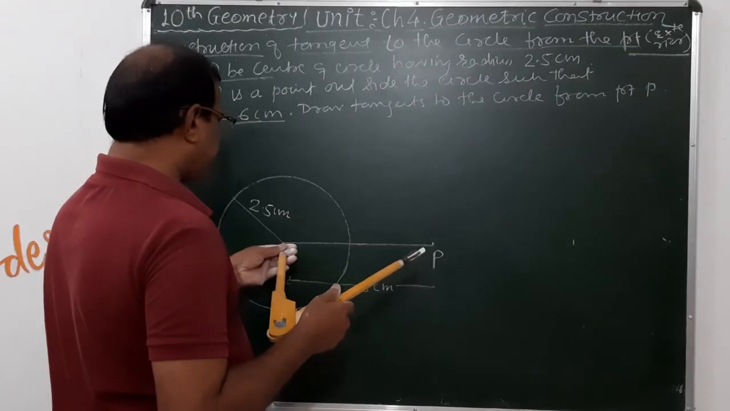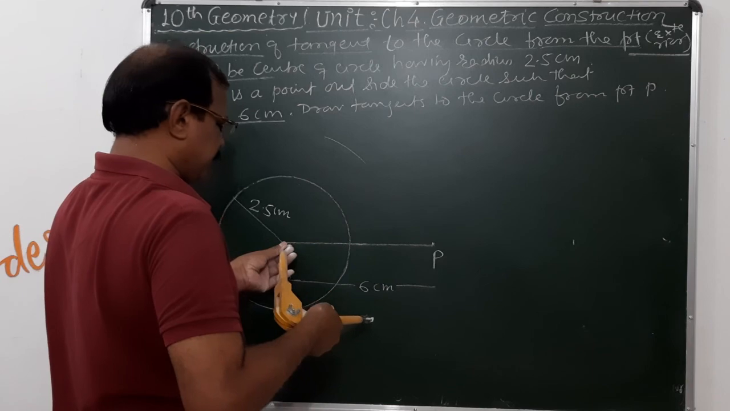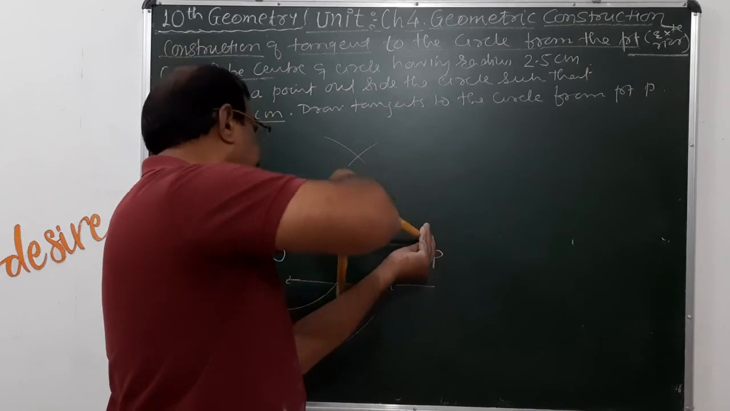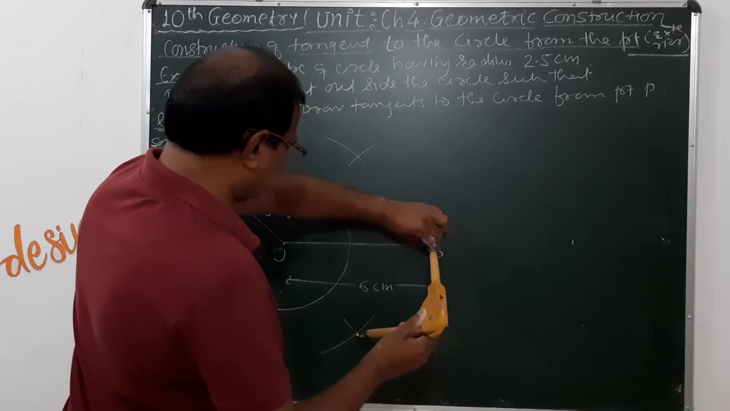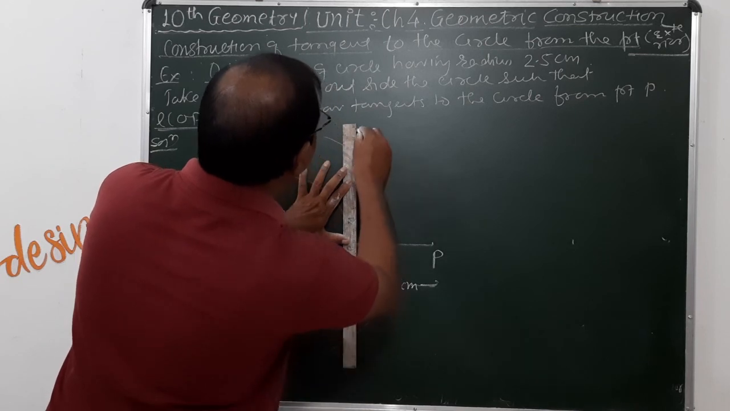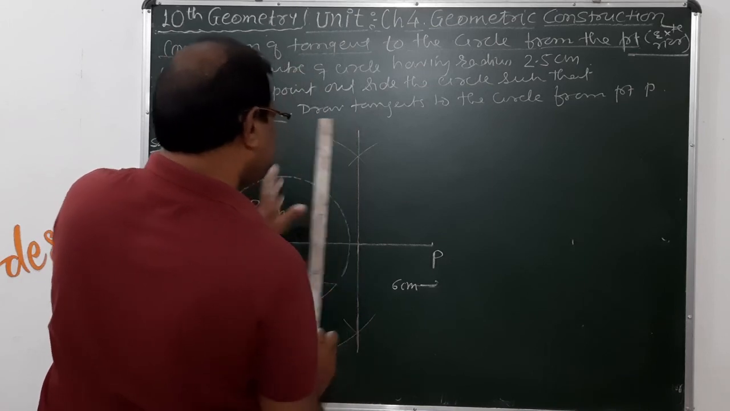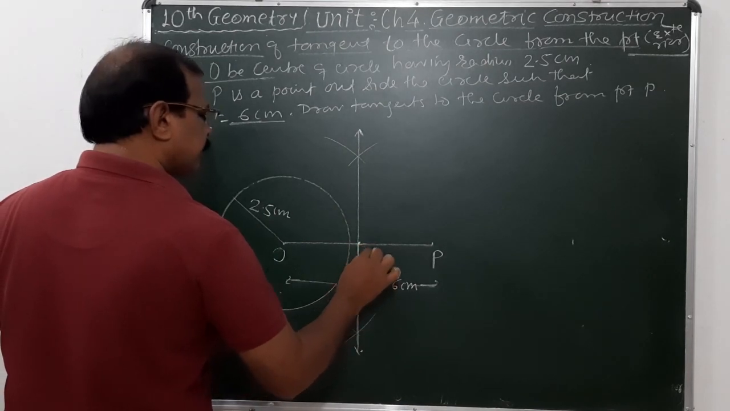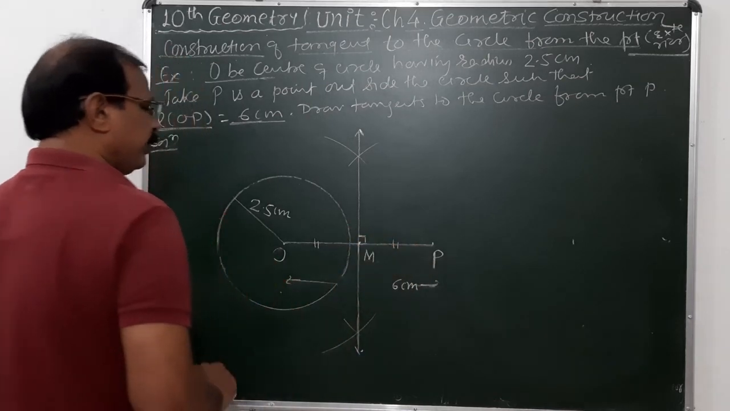Now first of all, we draw the perpendicular bisector of this segment OP. Now draw the perpendicular bisector here. This perpendicular bisector intersects the segment OP at a point, suppose M. M is the midpoint, on the perpendicular bisector of segment OP.